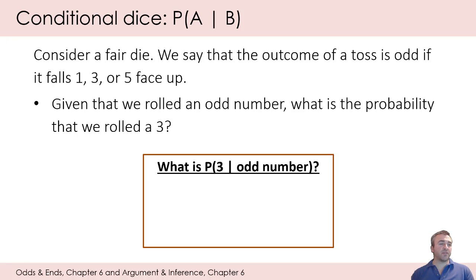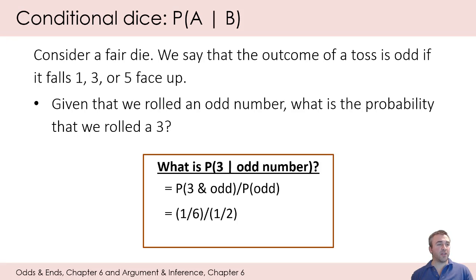So the question we're solving for is the probability of getting a 3 given that it's an odd number. That straight up and down bar, again, is a symbol for any of those conditional probability indicator terms, like on the assumption that, given that, if, and so on. So the probability of getting a 3 given that we rolled an odd number is going to be equal, by our rule from earlier, to the probability of rolling a 3 and an odd number divided by the probability of rolling an odd number.